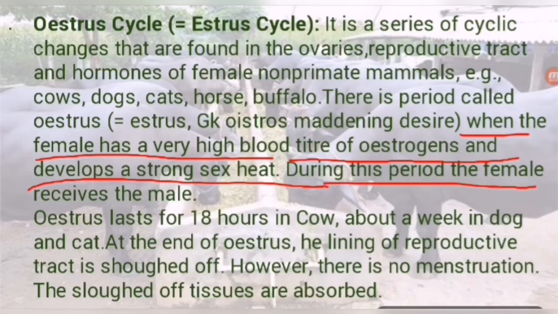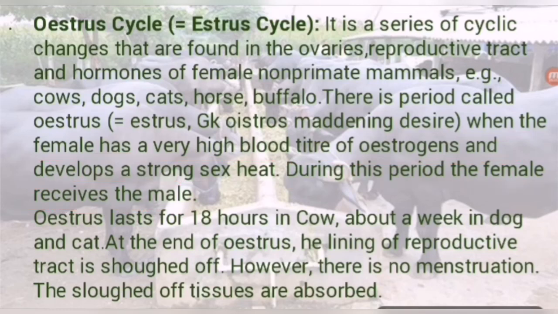During this period the female receives the male. Oestrus lasts for 18 hours in cow. During these 18 hours the cow can be mated.